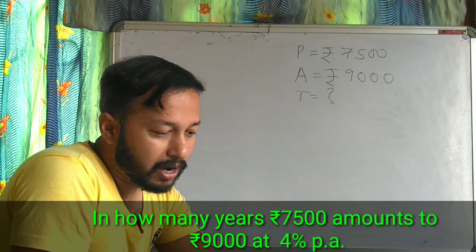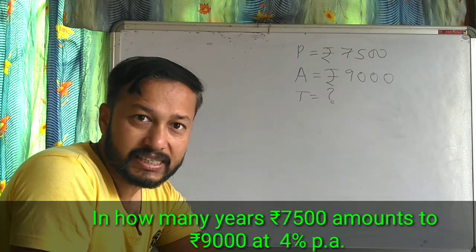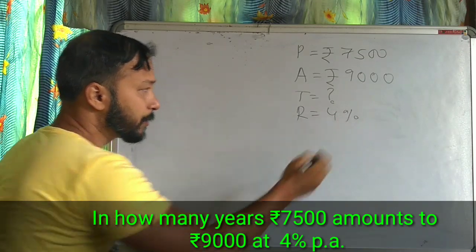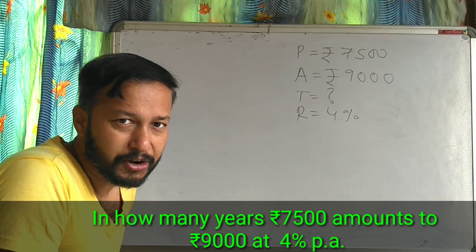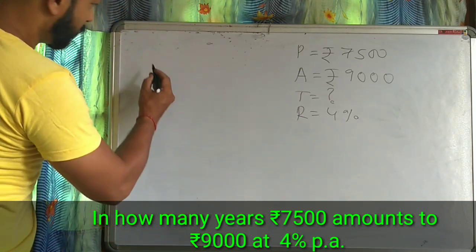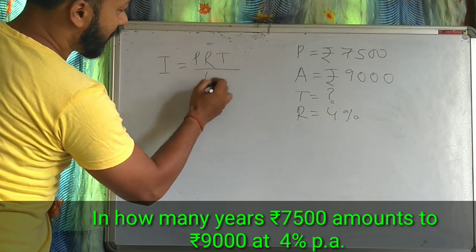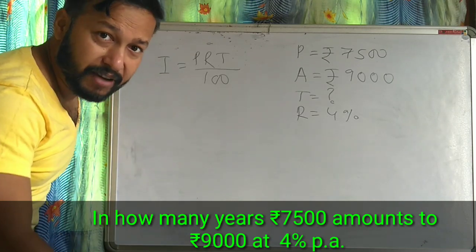And simple interest. How many years? 4% is the rate. So R equal to 4%. So same formula we'll use. Interest equal to PRT by 100. Now I. Is I given?